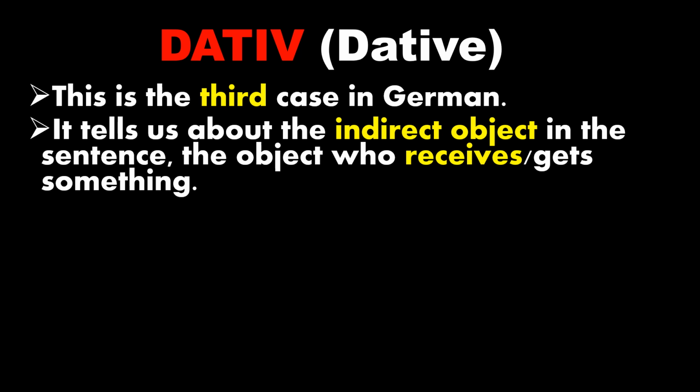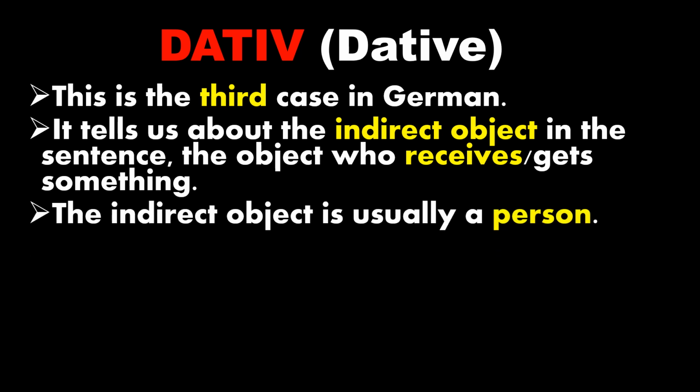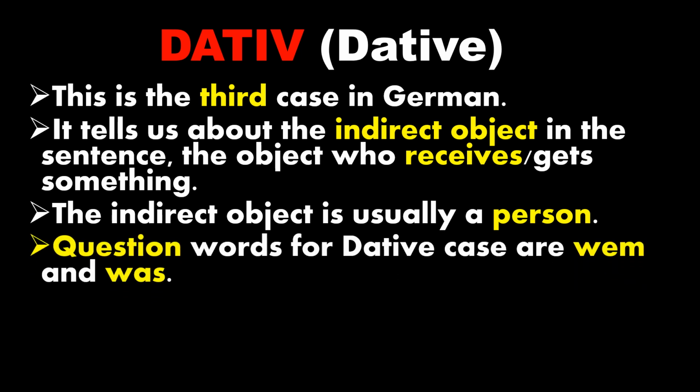But you need to remember, when there is an indirect object in the sentence, it can take the case of dative. The indirect object is usually a person. I am again repeating, it is usually a person, not always. Question words for dative case are wem and was. Again, wem is who or whom, and was is what. So these two words are used to ask questions related to dative case.